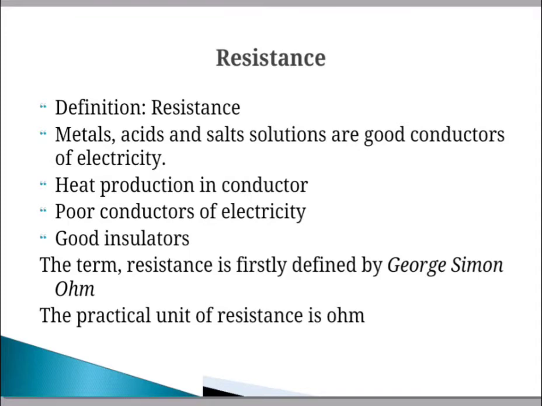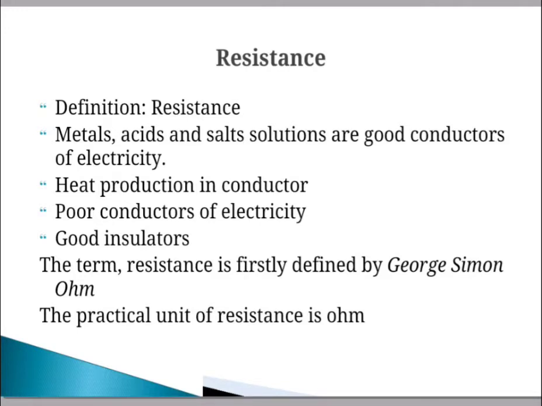Substances or materials which produce a large resistance or opposition to the flow of electrons are called poor conductors of electricity. Good insulators mean there is no flow of current through them. The term resistance was discovered by George Simon Ohm, and because of that the unit of resistance is the ohm, and it is denoted by capital R.